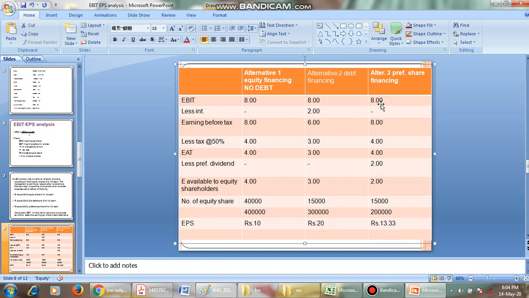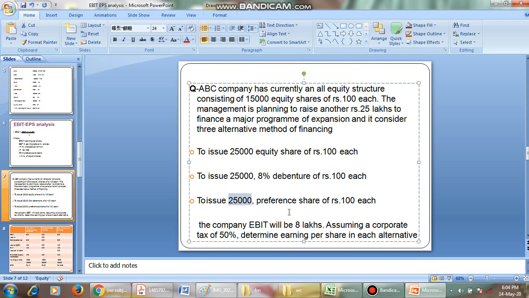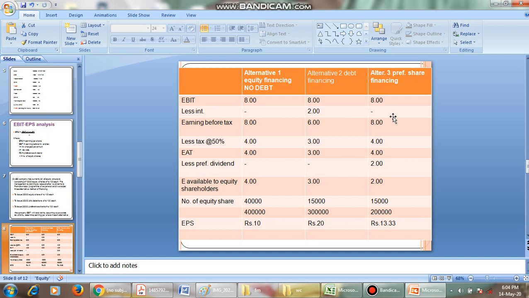Now the next one: what is the third alternative? The third alternative is it can go for 25,000 preference shares, each of 100 rupees. 25,000 into 100 will give us 25 lakh rupees. That is 8 lakh rupees of EBIT, and there is no interest because it is preference.